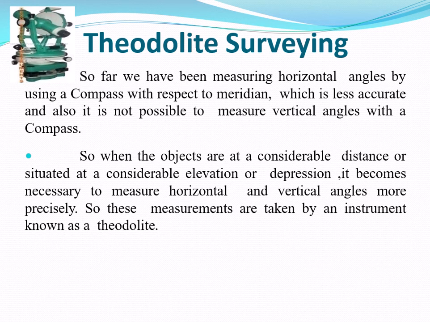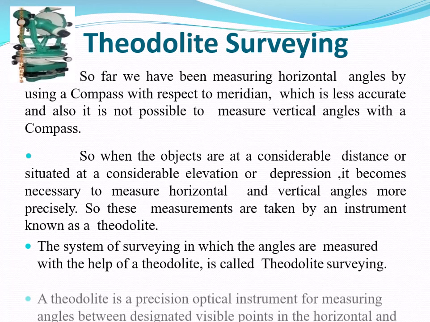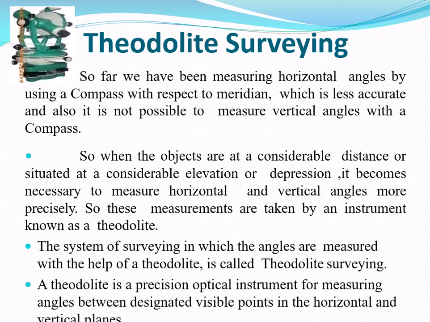These measurements are taken by an instrument known as a theodolite. The system of surveying in which the angles are measured with the help of a theodolite is known as theodolite surveying. A theodolite is a precision optical instrument for measuring angles between designated visible points in the horizontal and vertical planes. Basically, the theodolite is the most intricate and accurate instrument for measuring horizontal and vertical angles.